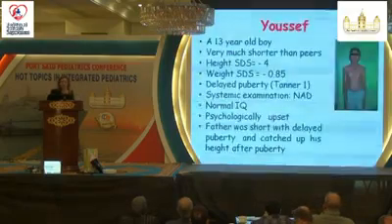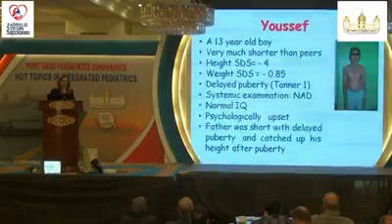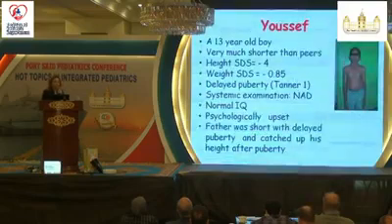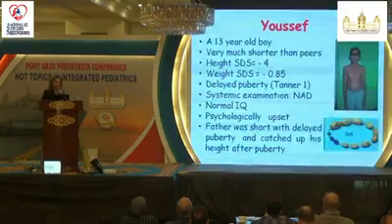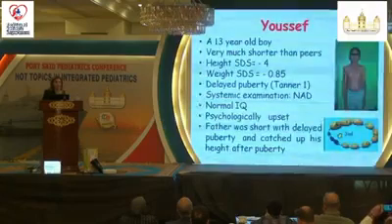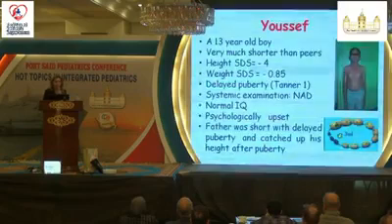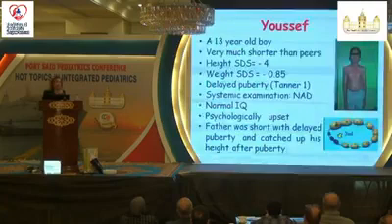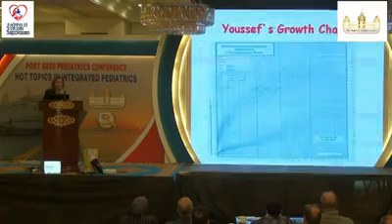Some are common variants, some are primary, and some are secondary. The first case is Yusuf. He's a 13-year-old boy. He was very much shorter than his peers, -4. He had delayed puberty, Tanner stage 1. Testicular size is very small, although he is 13. Normal IQ, psychologically upset, of course. He's very short. His father was short and had delayed puberty, but he caught up his height after puberty without treatment. And this is his chart.